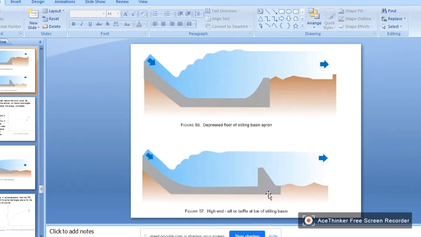Another one is at the end, instead of depressing, you can provide an end sill or baffle at the toe of the basin. So therefore some water you can maintain here. Okay, so that is enough to create a hydraulic jump. Sometimes it is also called secondary dam. So these are the two methods when TRC is below the JRC.